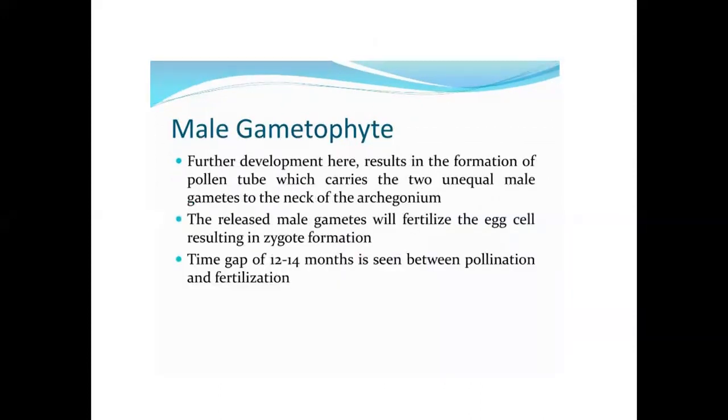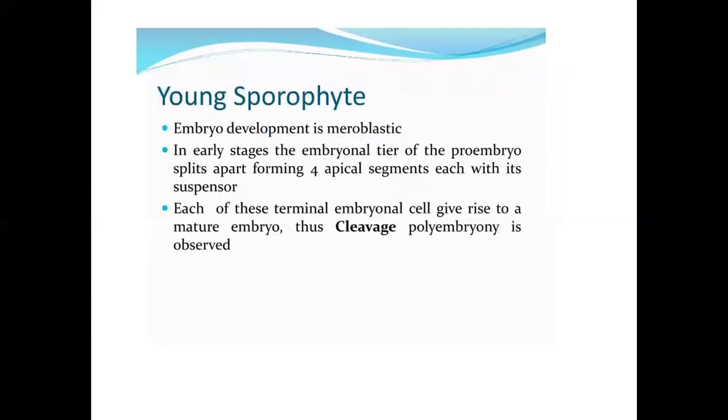Male gametophyte. Further development results in the formation of a pollen tube, which carries the two unequal male gametes to the neck of the archegonium. The released male gametes will fertilize the egg cell, resulting in zygote formation. A time gap of 12 to 14 months is seen between pollination and fertilization.